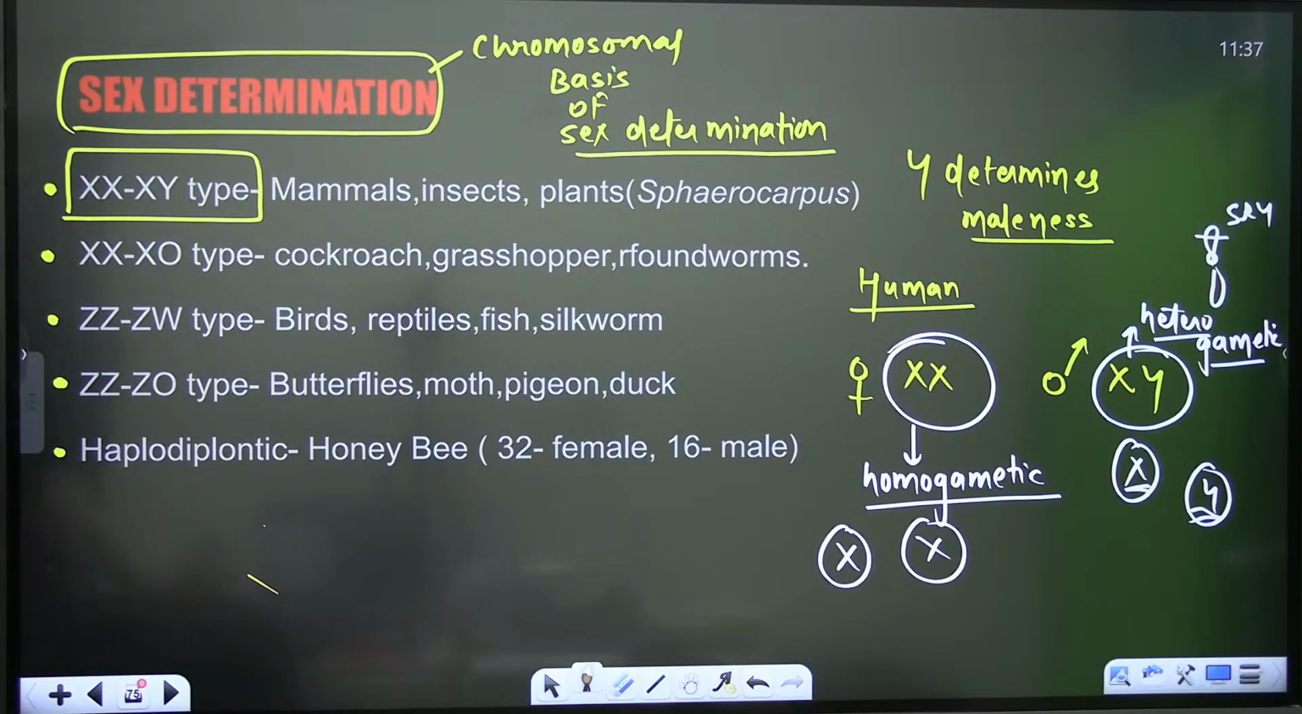Clear? So in this type, males are heterogametic and females are homogametic. You can see the examples as well. Right now we are talking about the chromosomal basis of sex determination, also known as allosomic determination of sex. Fine. So is this part clear?